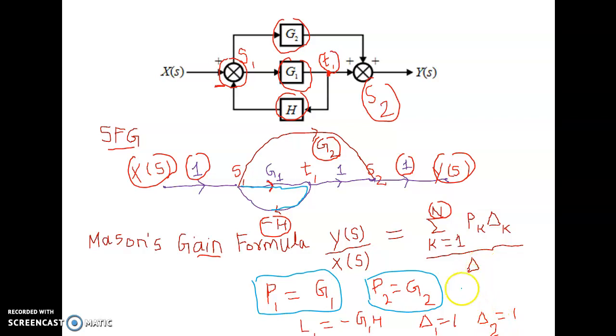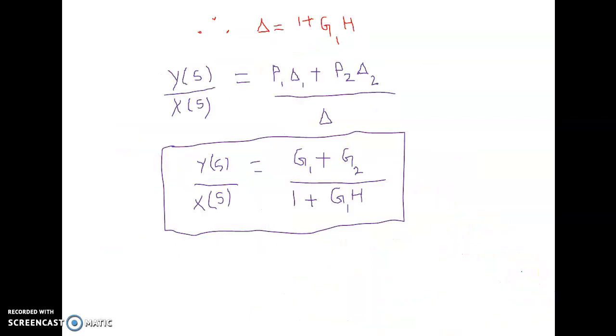There are no non-touching loops, because there is only one loop. I can directly write delta as 1 minus L1. Substituting the value of L1, delta is 1 plus G1 into H, because L1 is minus G1 into H.